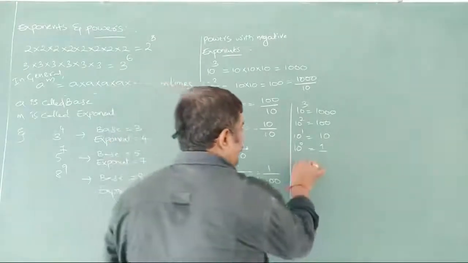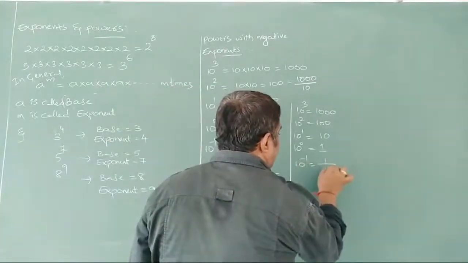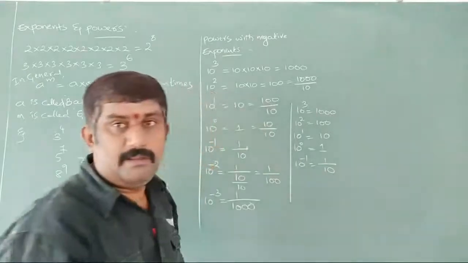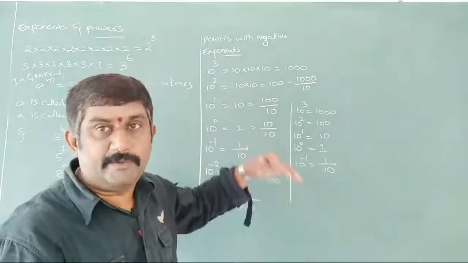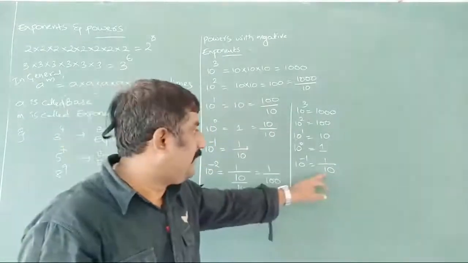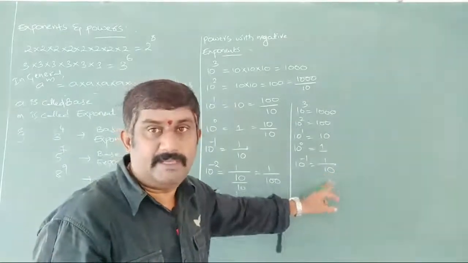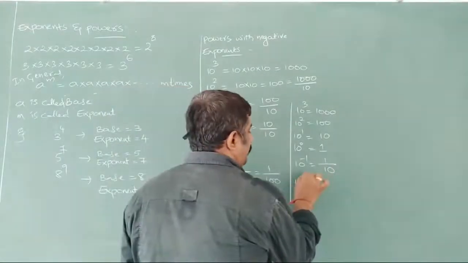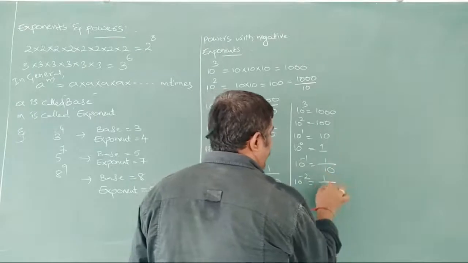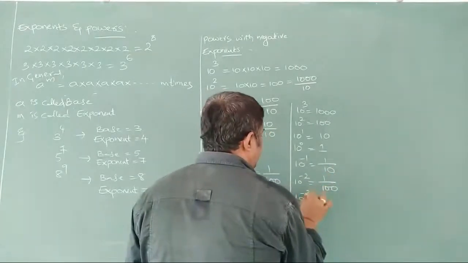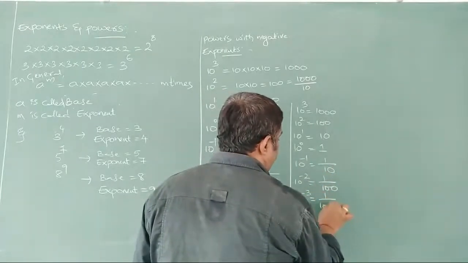How are we writing here? 10 to the power of minus 1, 1 by 10 we are writing. The zeros are moving from the numerator to the denominator, the number of zeros. So it is coming to the denominator here. 1 by 10. 10 to the power of minus 2: 2 we have here, so 1 by 100 we are writing. 10 to the power of minus 3: 1 by 1000 we are writing here.